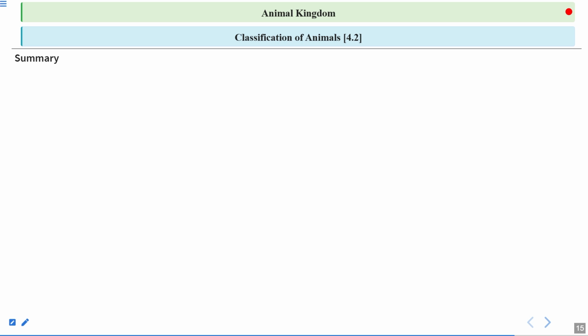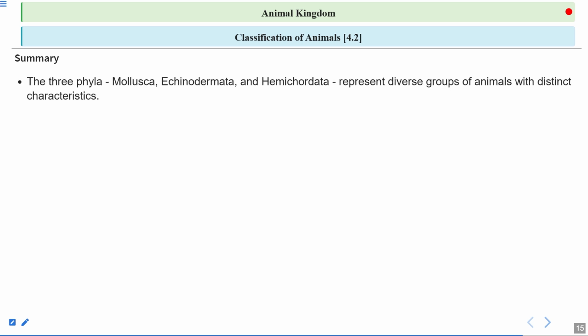Now we will have a summary of today's lecture. We discussed three phyla, that is the Mollusca, Echinodermata, and Hemichordata. They represent diverse groups of animals with distinct characteristics. Every organism from these particular phyla has a very distinct type of characteristic, and one or two specific characteristics that we see in that particular phylum.